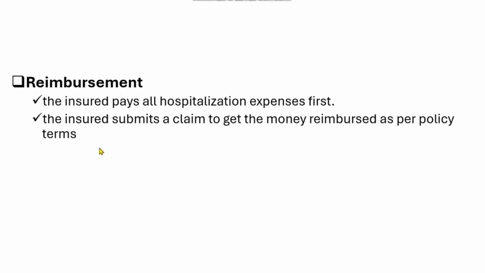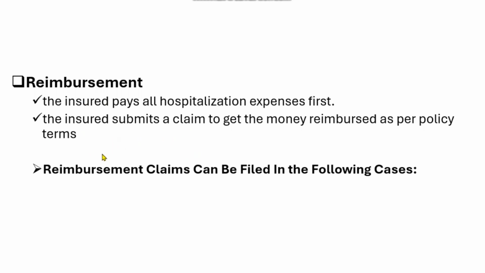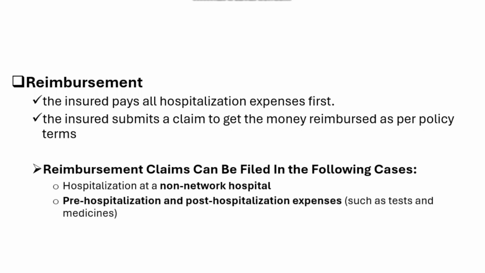So let's see what the conditions for these reimbursement claims are. In the following cases you can file a reimbursement claim. The first point is hospitalization at non-network hospitals. Suppose you didn't find any network hospital registered on the MediBuddy portal or MediAssist portal. In that case you can go to any hospital that is easy for you from your location, even a non-network hospital, and pay the bills first. Then you can raise a reimbursement request from your MediBuddy portal.